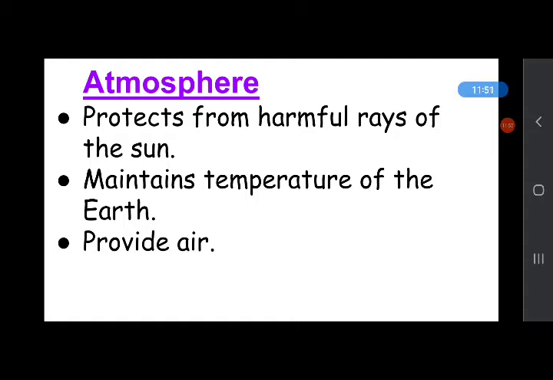So how does the atmosphere help us? It protects from harmful rays of the sun, maintains the temperature of the earth, provides air to breathe, and acts like a blanket that protects the earth from the harmful rays of the sun, and acts like a blanket for the earth.